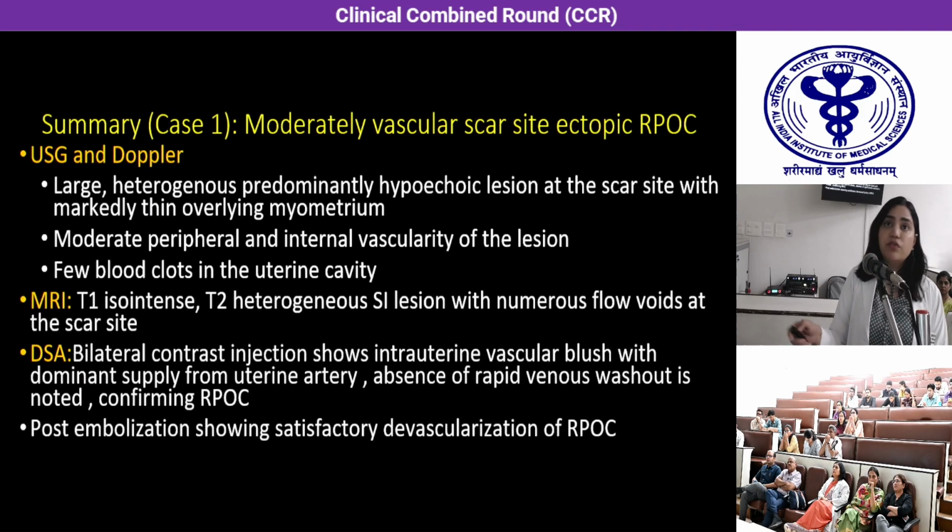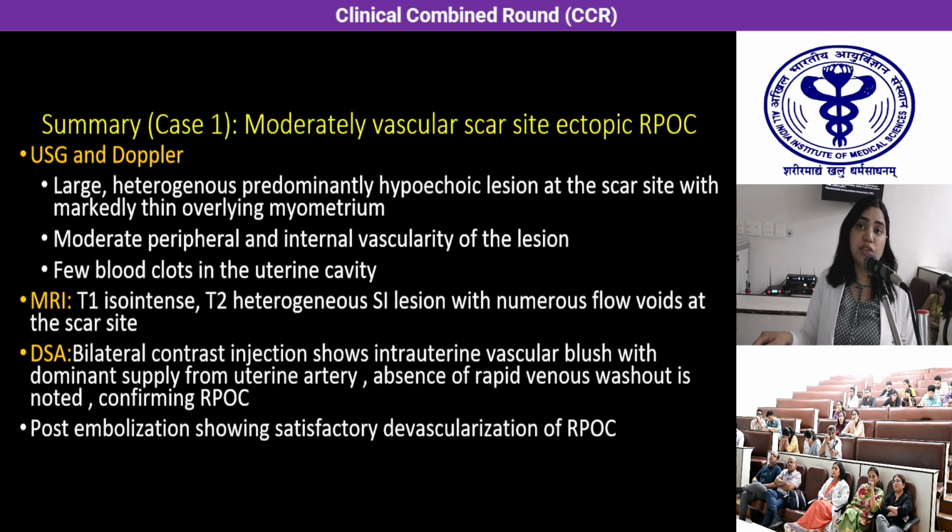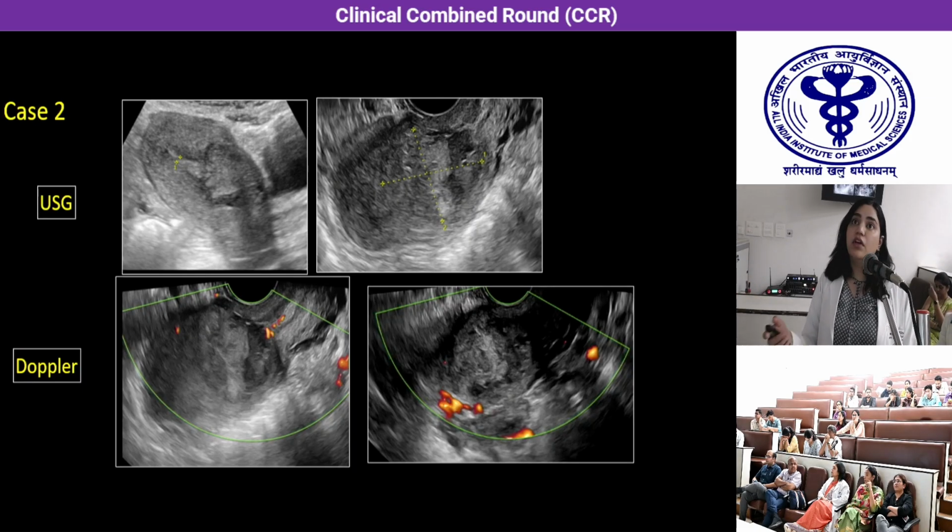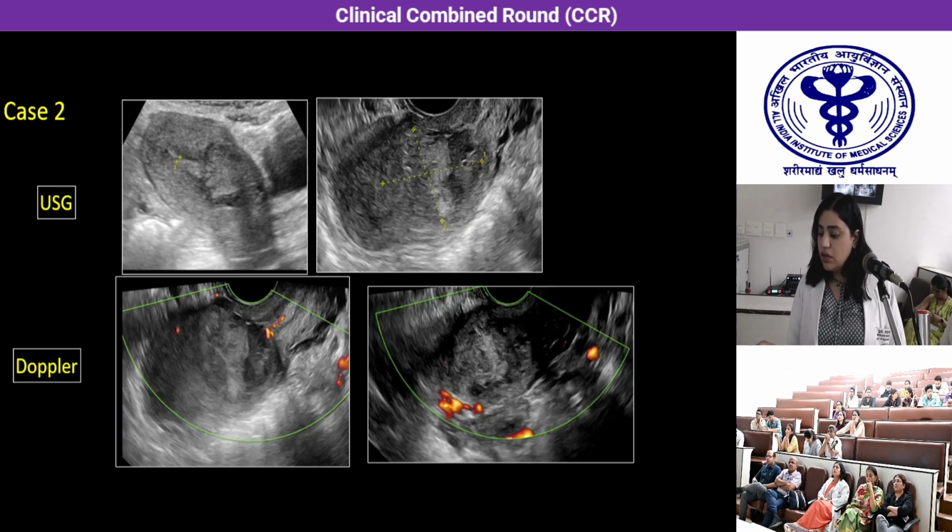So this is a summary of the case that we have described. We've already seen a heterogeneous hypoechoic lesion at the scar site, in which it showed multiple, moderate peripheral and internal vascularity inside the lesion. MRI also we had seen. So the DSA. So this is the second case here.